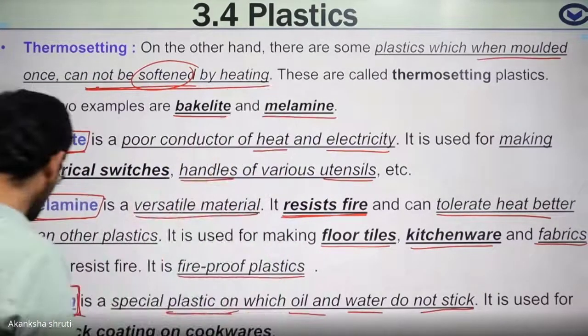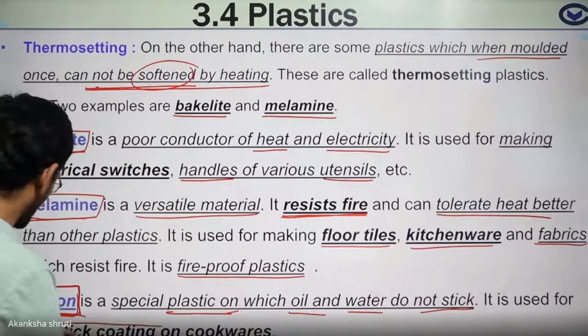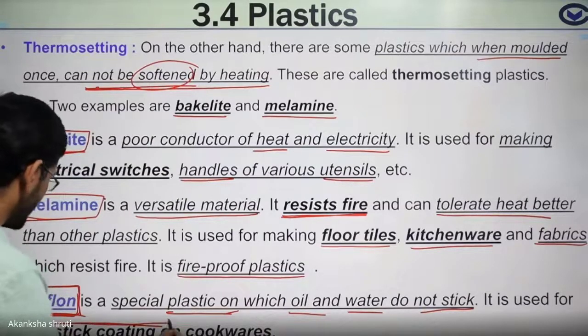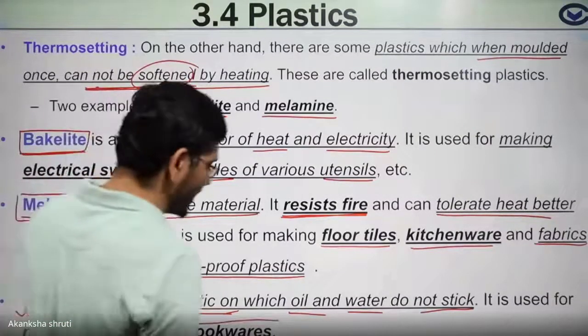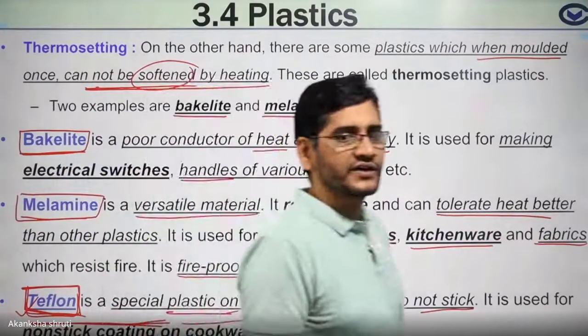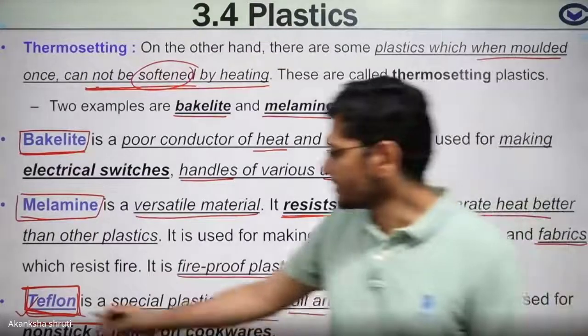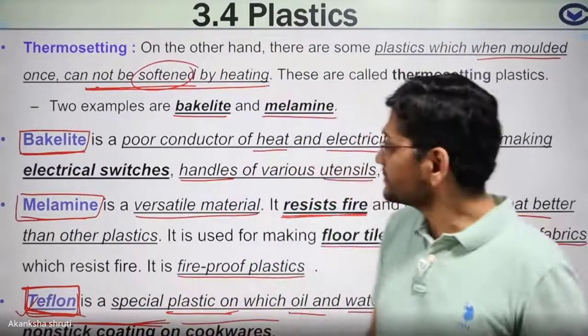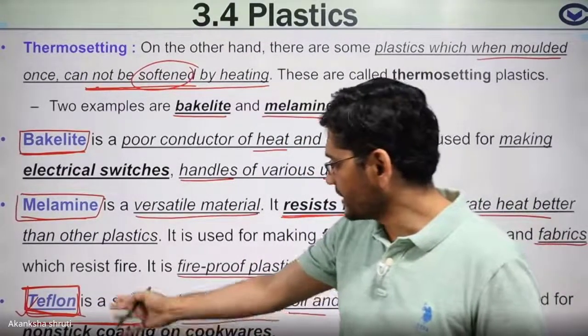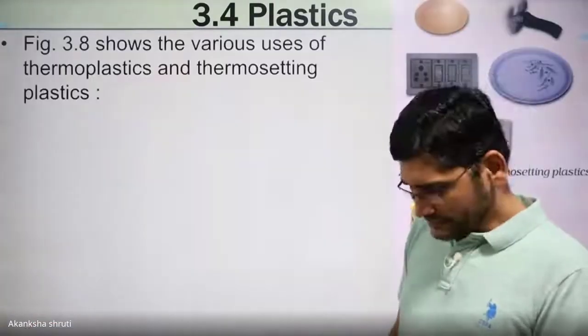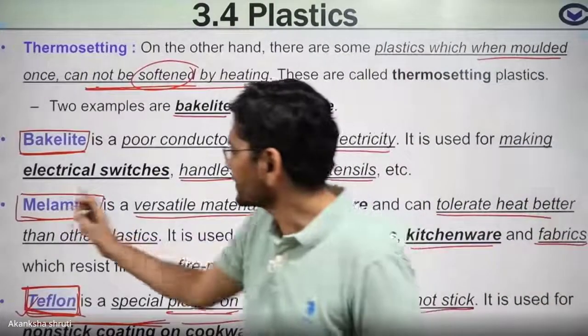Therefore, it is used for making non-stick coating. Okay, so non-stick cooker or non-stick fry pan, they are made of this Teflon. Students, even it gives the induction effect also. Even this melamine is also used for making induction bases.